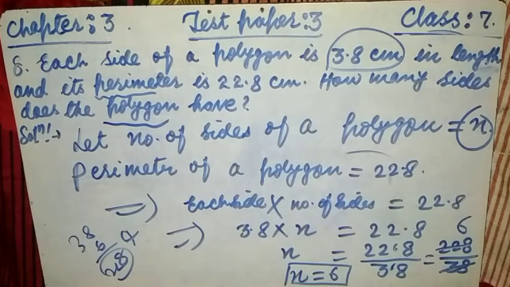If we divide 228 by 38, how many times? 38 times 6 is 228. So the number of sides of the polygon is 6. 6 is the answer. I hope you will grasp.